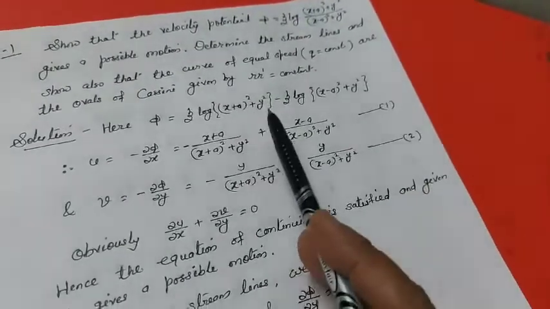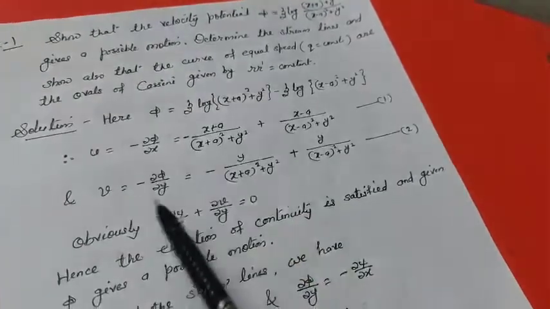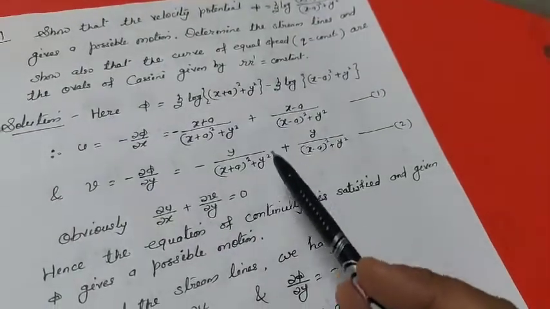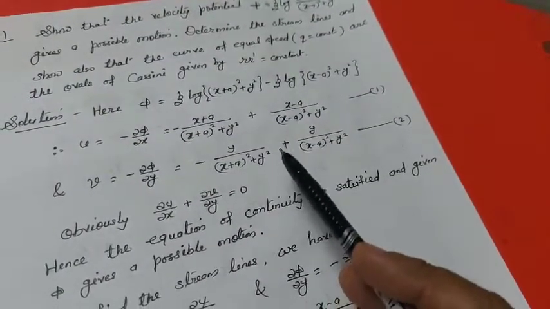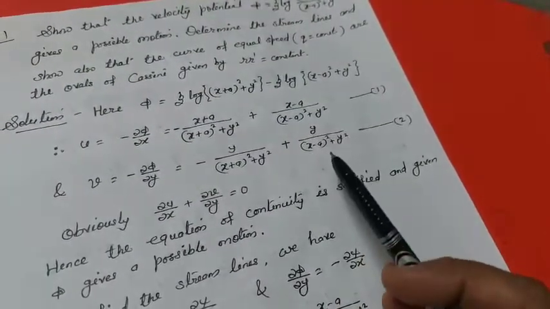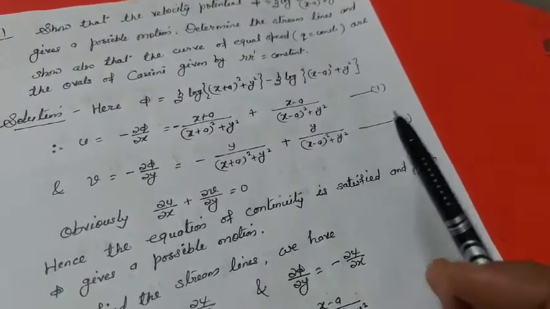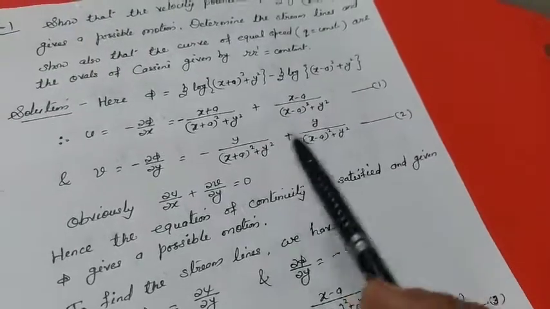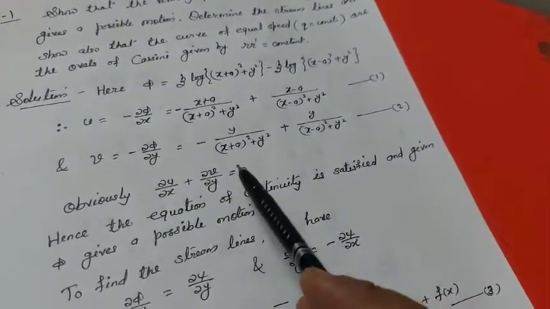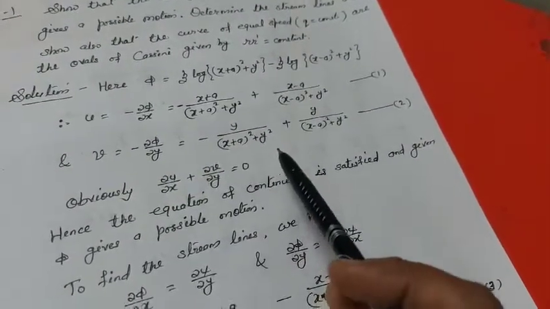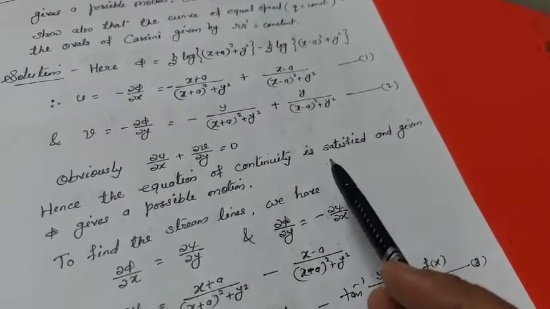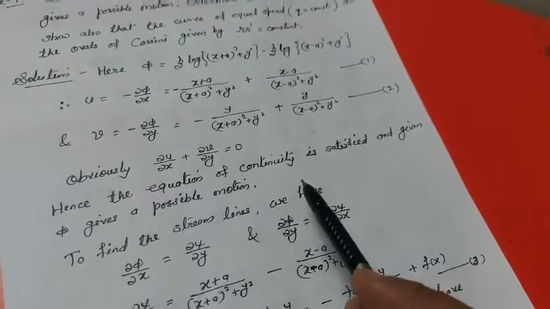Similarly, when we differentiate partially with respect to y, we get v as minus del phi by del y, and this is minus y upon (x plus a) whole square plus y square plus y upon (x minus a) whole square plus y square. And suppose this is equation number 2. By these two equations, we have del u by del x plus del v by del y equal to 0, and hence the equation of continuity is satisfied and given phi gives a possible motion.